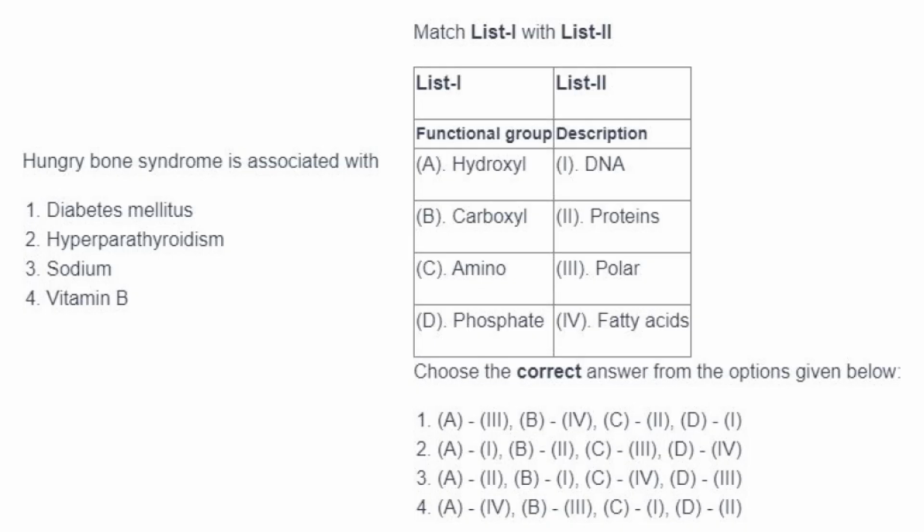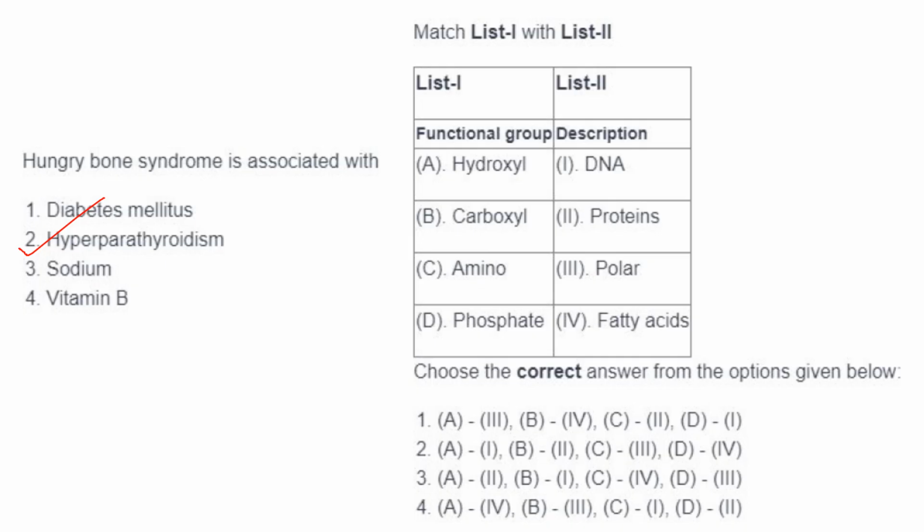Then hungry bone syndrome is associated with hyperparathyroidism. So what is hyperparathyroidism? It is a condition where the parathyroid glands produce excess amount of parathyroid hormone, and this leads to elevated levels of calcium in the blood. So because of this hyperparathyroidism, the treatment is surgical removal of the parathyroid gland.